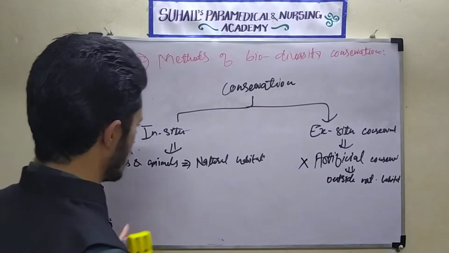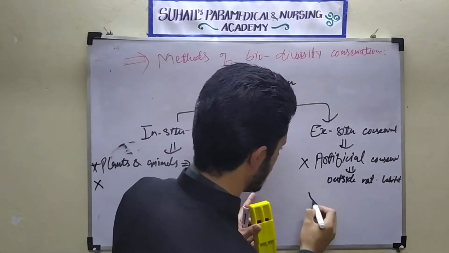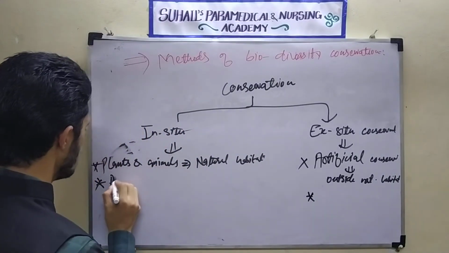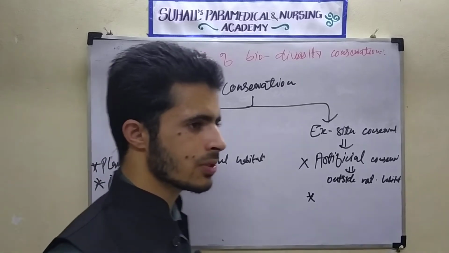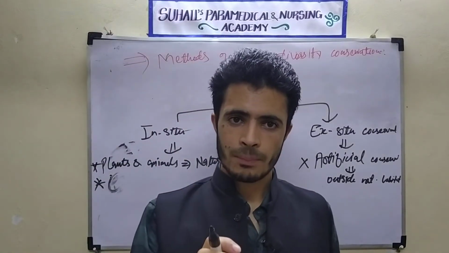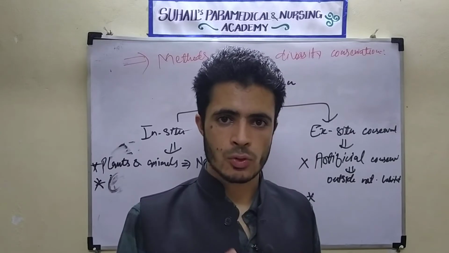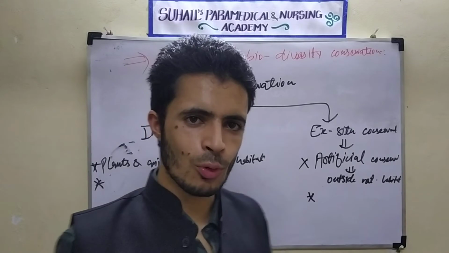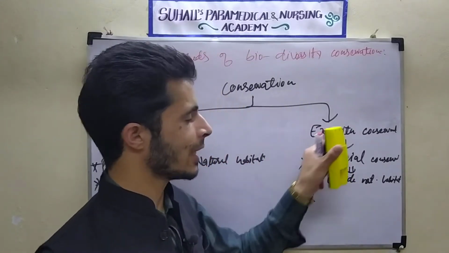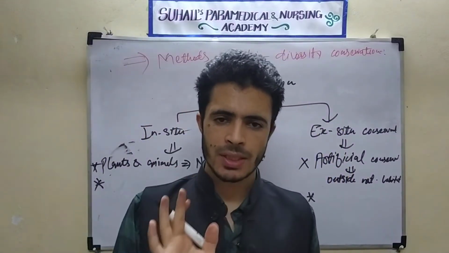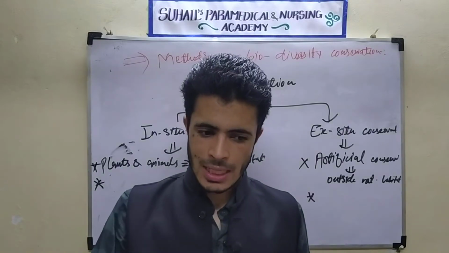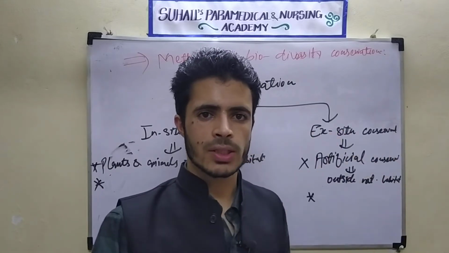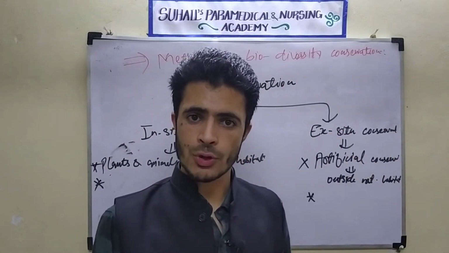So what will happen in ex-situ conservation? Remember, in in-situ conservation the plants and animals are present in the same natural habitat. Why should we do in-situ and ex-situ conservation? If the plant and animal is present inside the natural habitat, why should we take this plant and animal into ex-situ conservation, outside the natural habitat? Why should we do this?